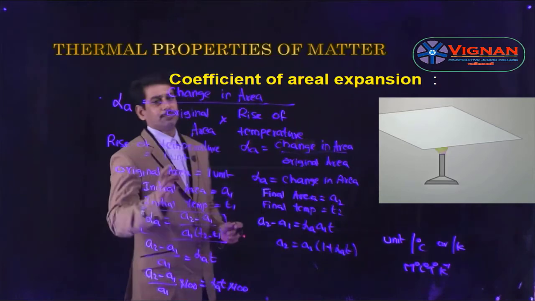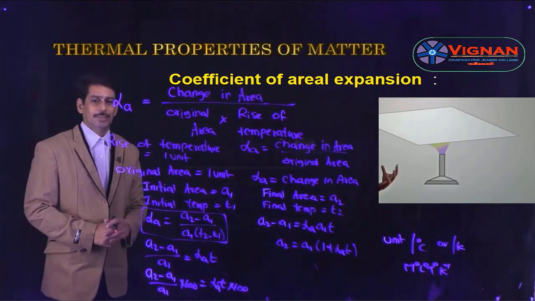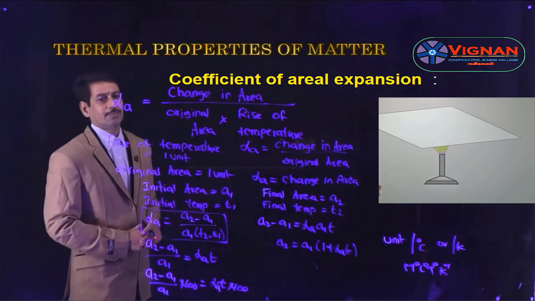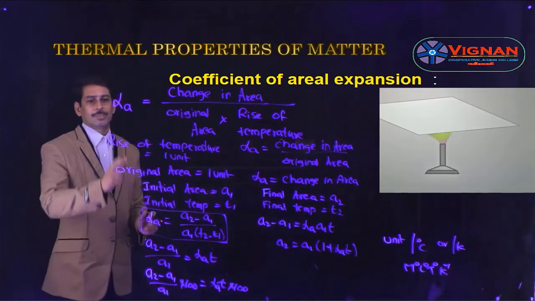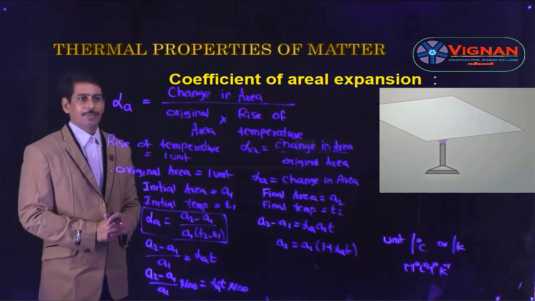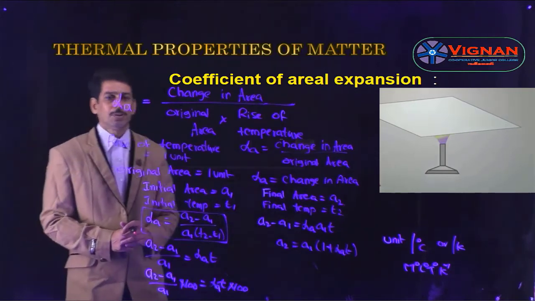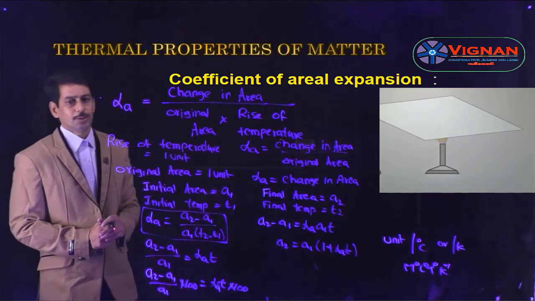This is the dimension formula of alpha A. So this is about the coefficient of areal expansion. It is defined as the ratio of change in area to its original area per unit rise of temperature, denoted by alpha A.